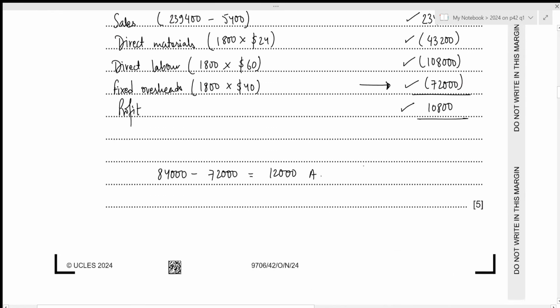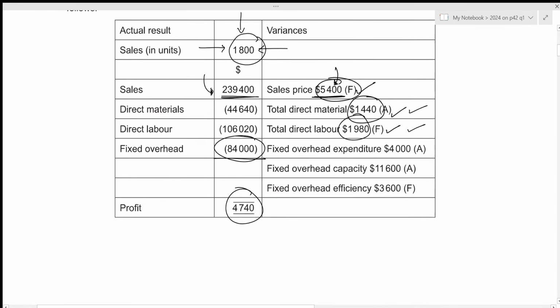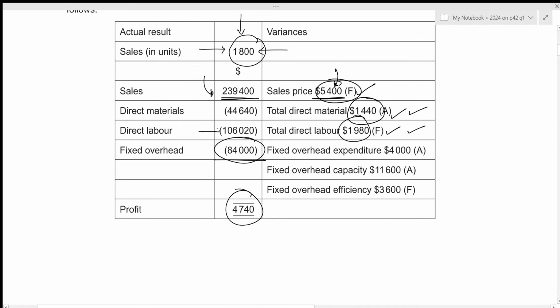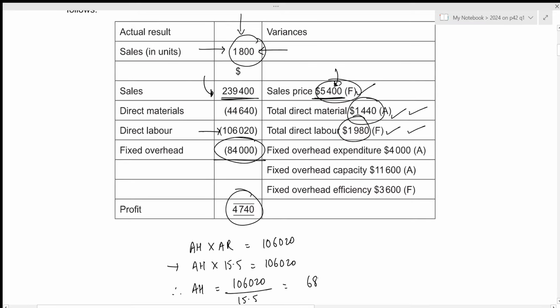Now we need the actual hours. In this case, we can see above the actual direct labor. This is just the actual hours multiplied by the actual rate. So 106,020. And we know that the actual rate per hour is 15.5. So we can easily calculate the total actual hours. That will be 106,020 divided by 15.5. This results in the value of 6,840.